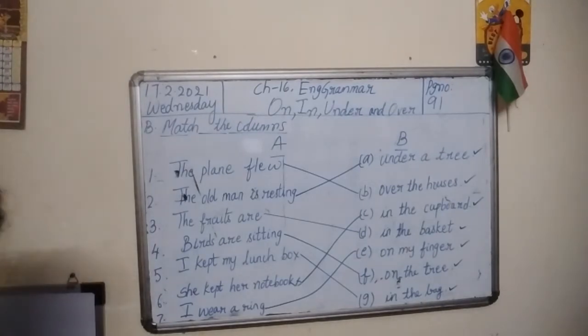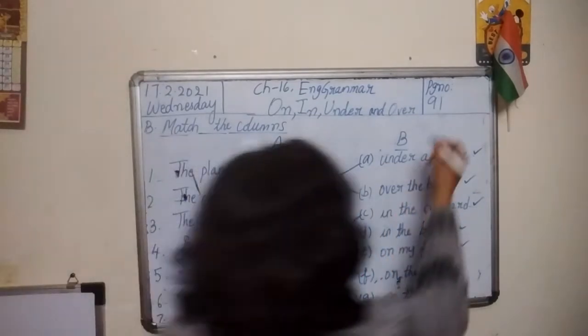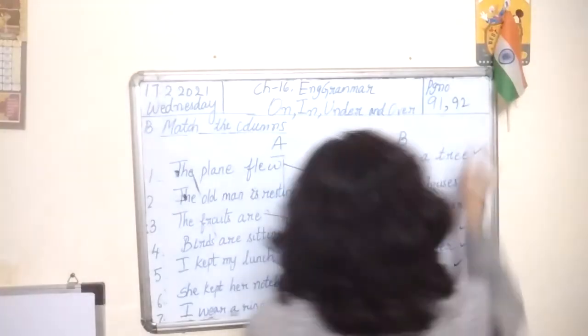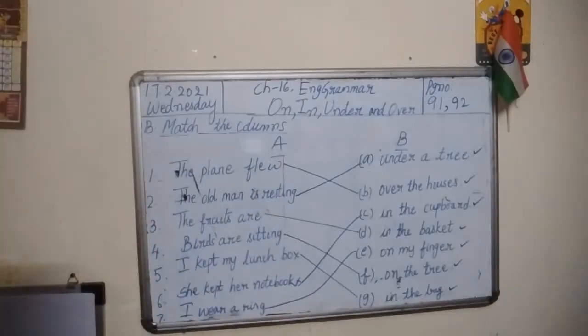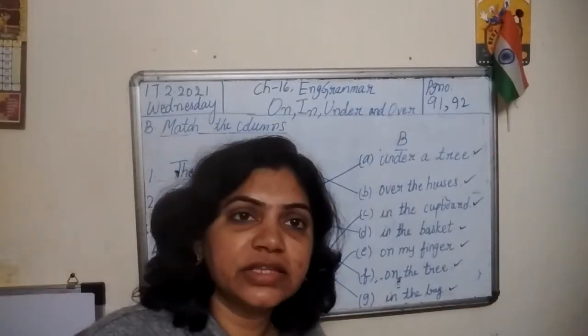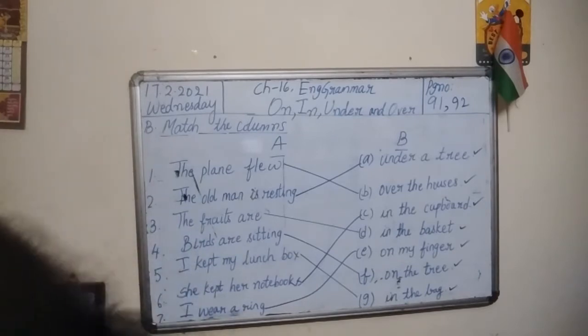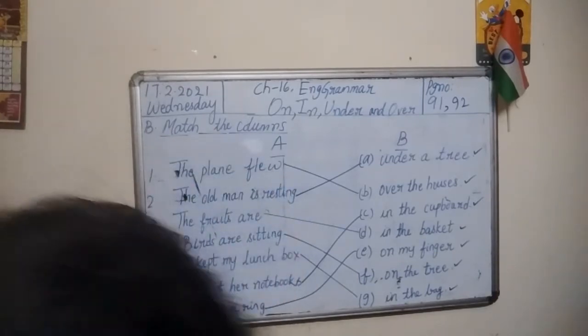Now, we will do one more exercise. Page number 92 now. Exercise C. Look at the pictures and answer these questions. Just give me a minute, children. I will clear the board.